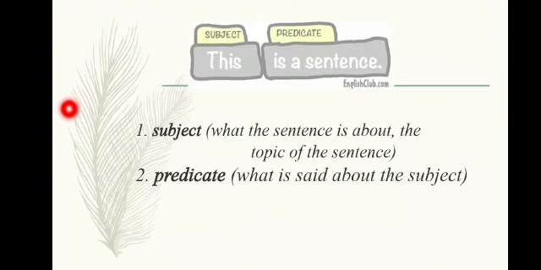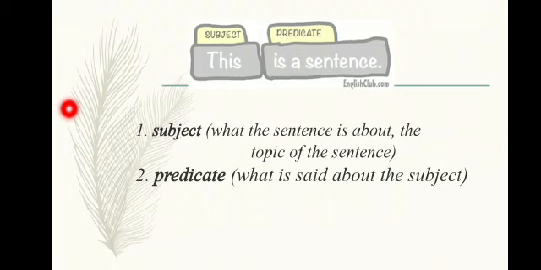So, a sentence consists of a subject and verb. We can say subject and predicate. What's a subject? What the sentence is about, that is called the subject. Or whom or what we are talking about in that sentence, that is called a subject. Predicate means what is said about the subject.